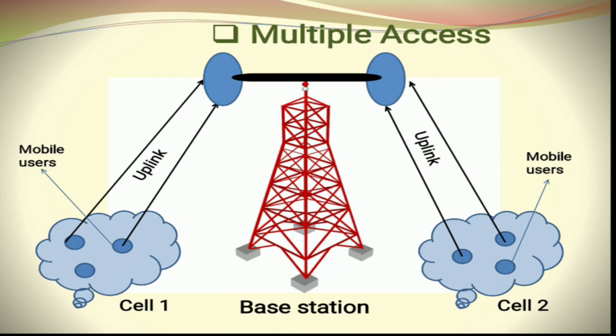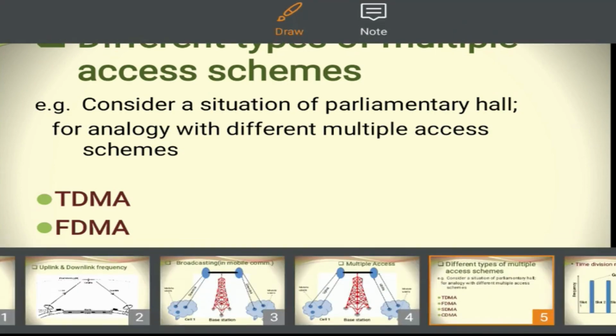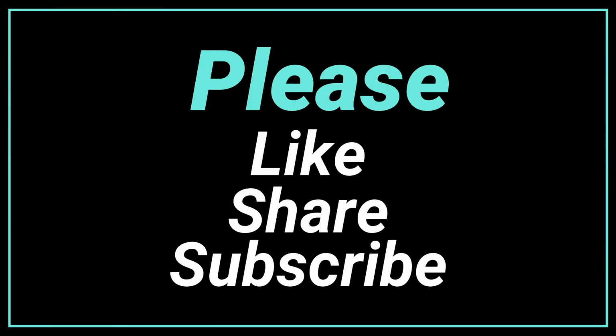So in this way, if we look at the different types of multiple access schemes, basically 4 types we will have to look at: time division multiple access scheme, frequency division multiple access scheme, that is FDMA, space division multiple access scheme, that is SDMA, and code division multiple access scheme, that is CDMA. So in the next lecture we are going to discuss all of these techniques in more detail. Thank you.